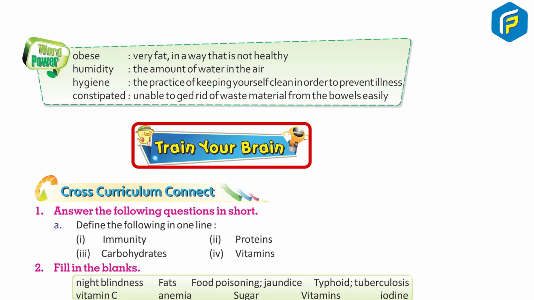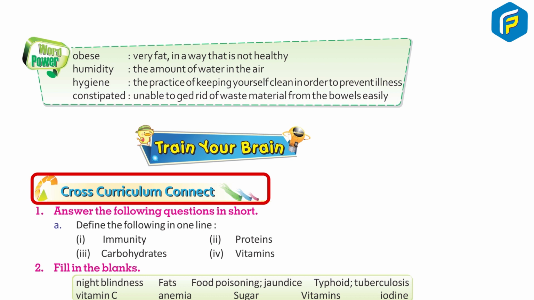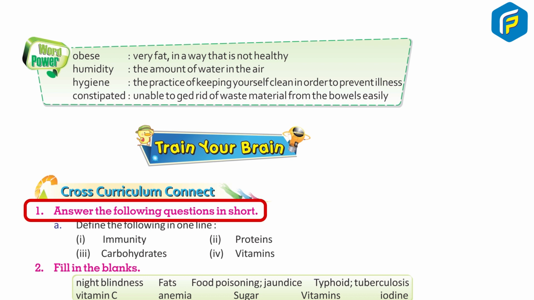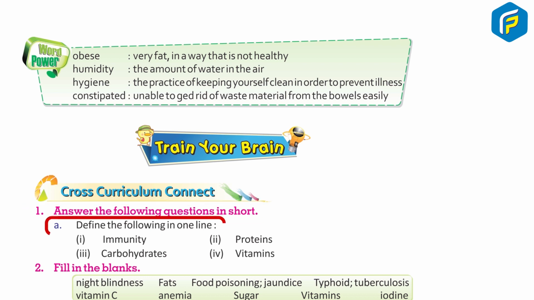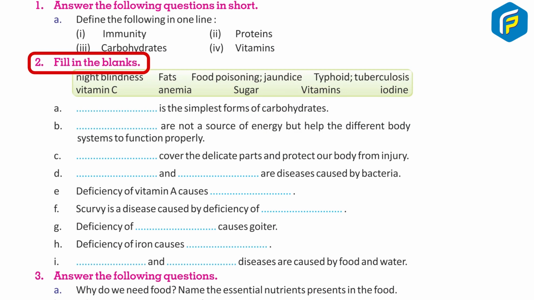Train your brain. Cross curriculum connect. 1. Answer the following questions in short. A. Define the following in one line. 1. Immunity. 2. Proteins. 3. Carbohydrates. 4. Vitamins. 2. Fill in the blanks.